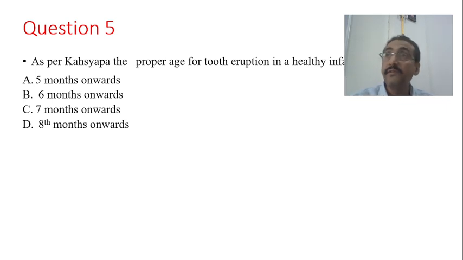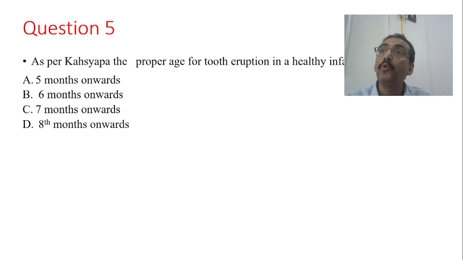Now Kashyapa explains the symptoms of teeth which appear in the 5th month, like Samruta, Vivruta. If the teeth appear from 6 months onwards, what are the properties of the teeth? That is also mentioned. 7 months is also mentioned, and the 8th month is also mentioned. But the question is, which is the best age for tooth eruption according to Kashyapa? The correct answer is 8th month onwards.